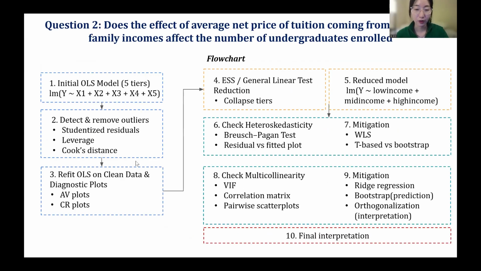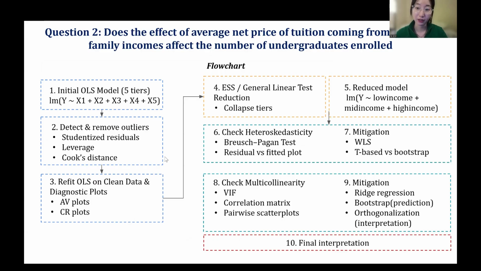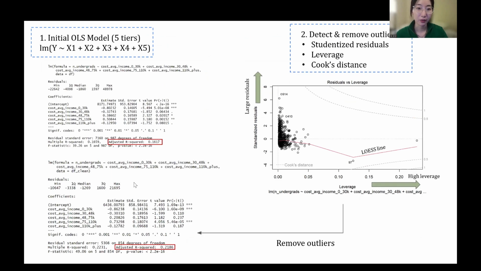For our second research question, we examine whether tuition from these 5 tiers predicts undergraduate enrollment, and our analysis follows this flow chart. We start with a full model with 5 predictors, where Y is enrollment and X1 to X5 is tuition levels for each income tier. The initial model showed extreme outliers with strong leverage points and large Cook's distances, and after removing these observations, we refitted the model, where the adjusted R-squared improved from about 0.16 to 0.22, indicating that the outlier removal meaningfully strengthened the model.